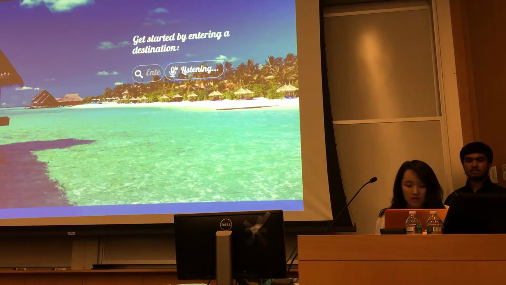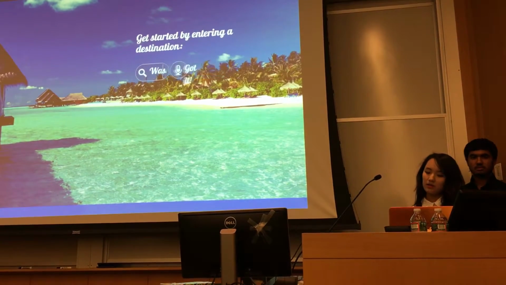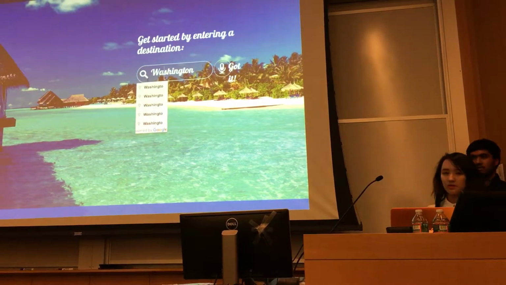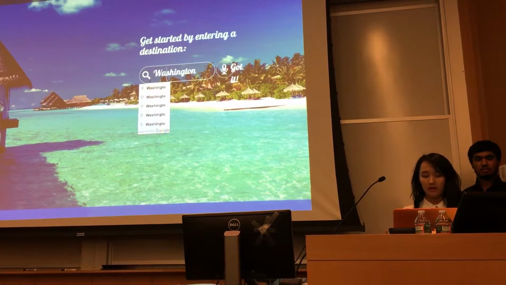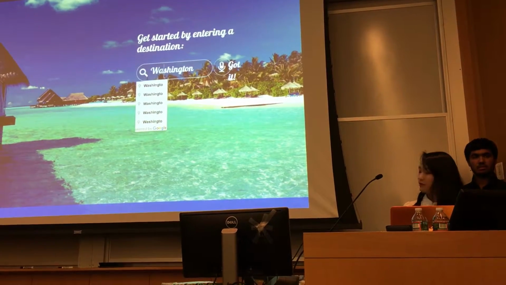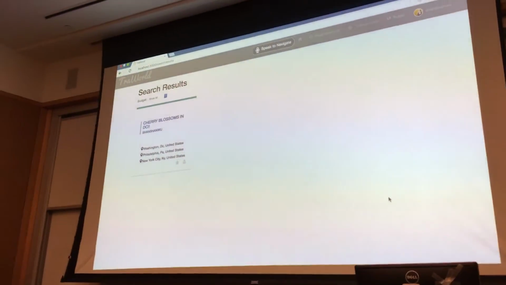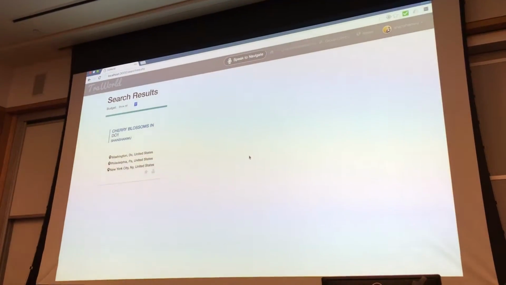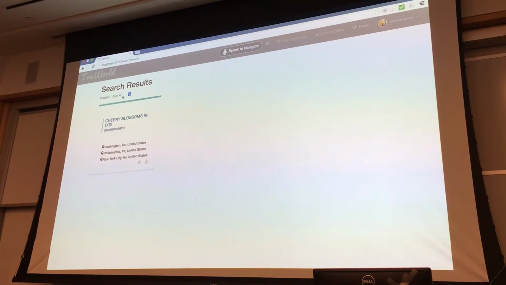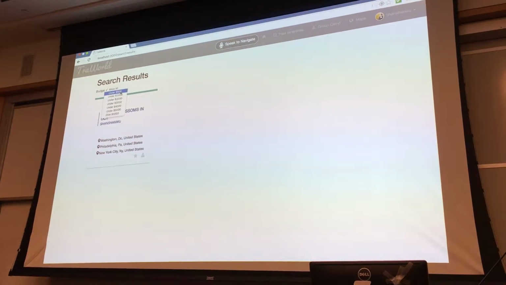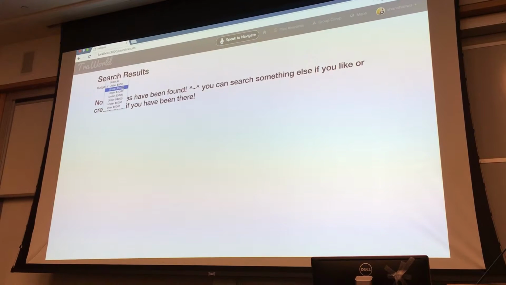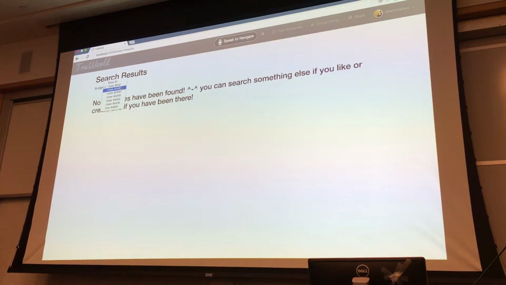Washington. So it doesn't go straight to the search because we just want users to make sure that it recognizes the right word. So for this, we'll search Washington and it will show up the search results. In the search results, we can refine searches by the budget the user wants, under 500, which disappears because it's always under 500.